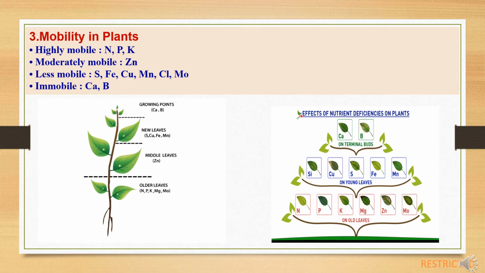Fourth category is immobile, the elements which do not move within the plant, and for these elements the deficiency symptoms will arise on apical leaves, meaning newly emerging points, growing points. So calcium and boron come under this category and they are not mobile in the plant system.